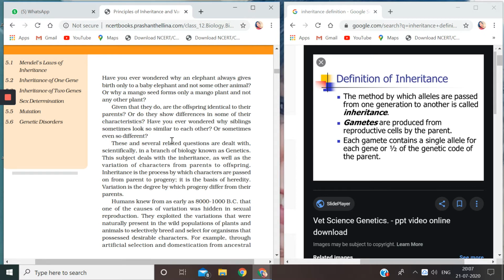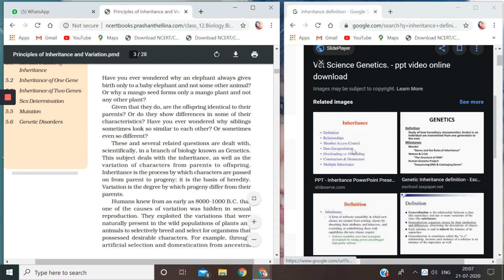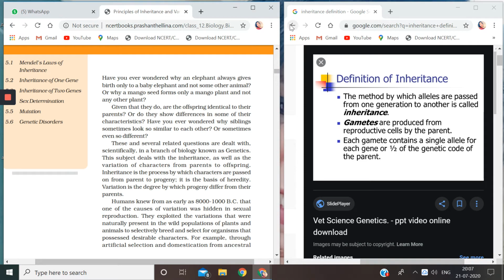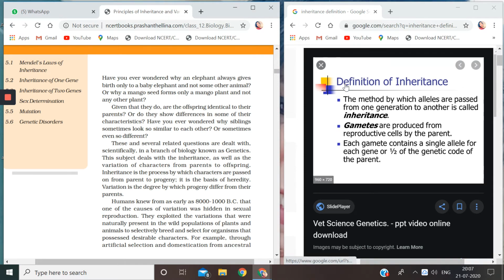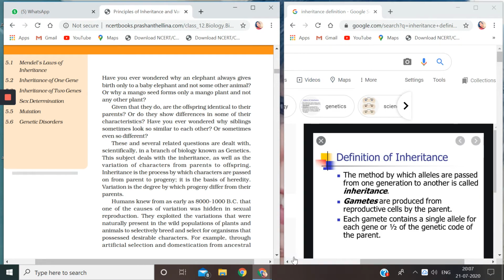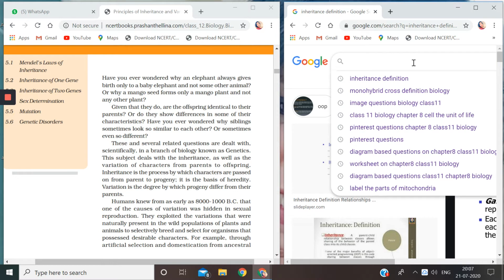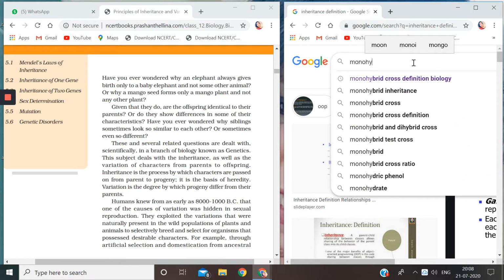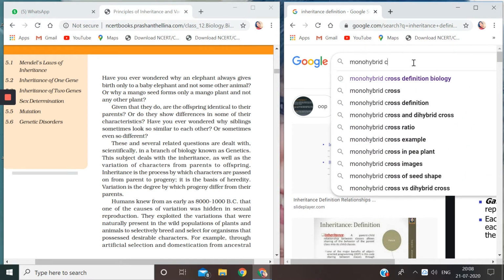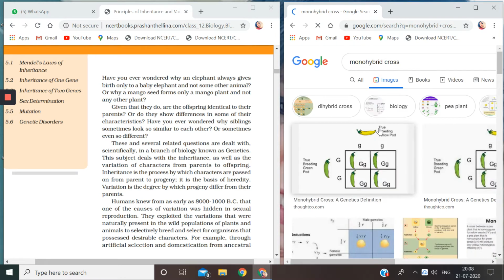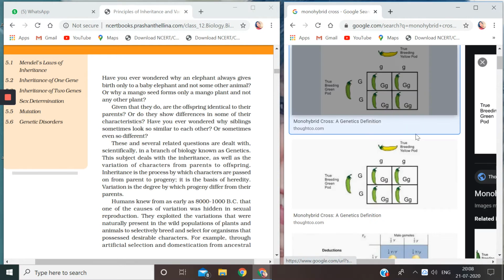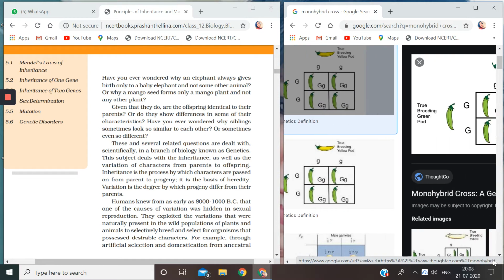I'll just show you the monohybrid cross. I suppose that you all must be recalling you had done this monohybrid cross. Suppose I take this example of monohybrid cross.